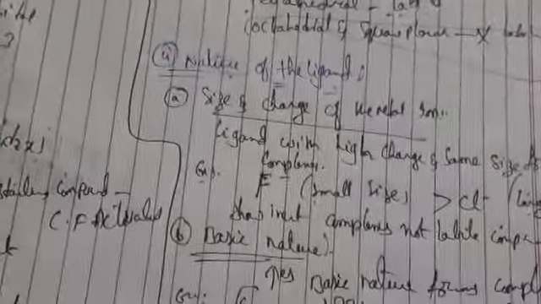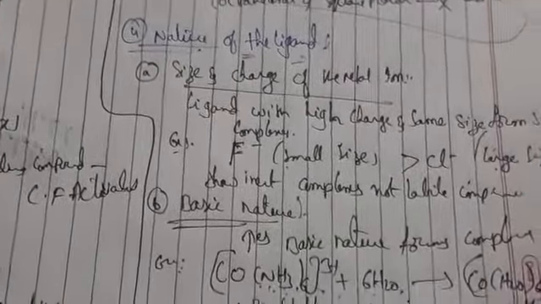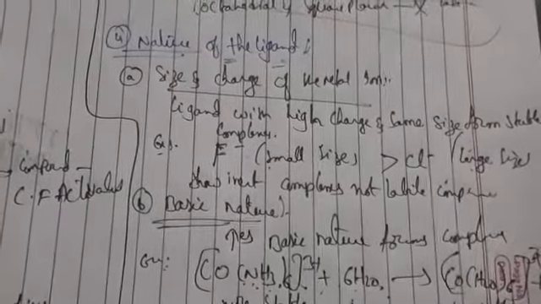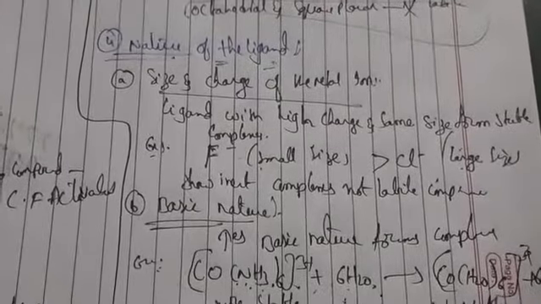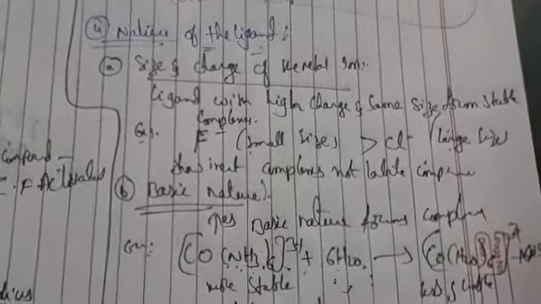These are the factors we have. The first factor is electronic configuration, which we explain based on valence bond theory. The second is crystal field theory. Next is the nature of the metal ion, which consists of three types: size of the metal ion, geometry, and ionic potential. Next is the nature of the ligand, where we speak about the size and charge of the metal ion, basic nature, and also the chelate effect.